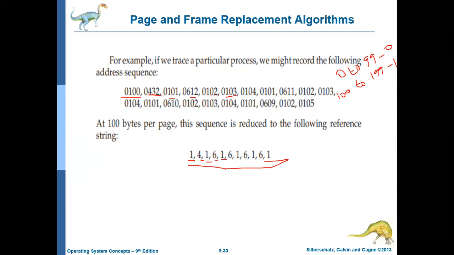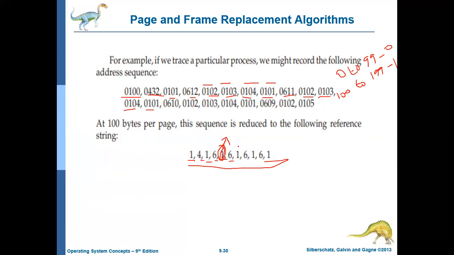Again 103 is page 1 only, so you need not specify it again, because page 1 is referred to continuously. Continuously 4 times page 1 is referred to, and for all of these, one reference is enough. Then page 6, then page 1, which is again continuously referred to 4 times.